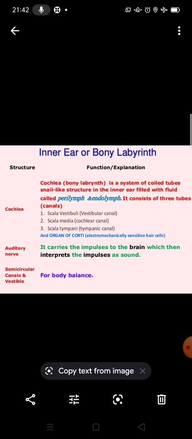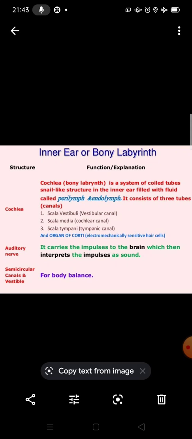Auditory nerves carry the impulse to the brain. What is the function of the auditory nerves? Where is it present? It is present in the inner ear, and it carries the impulse to the brain, which then interprets the impulse of sound. And the semicircular canals, what is their function? Another function is that they help us to hear, and they also help with body balance. The cochlea is a system of coiled tubes, a snail-like structure in the inner ear, filled with fluid, endolymph, you can say.